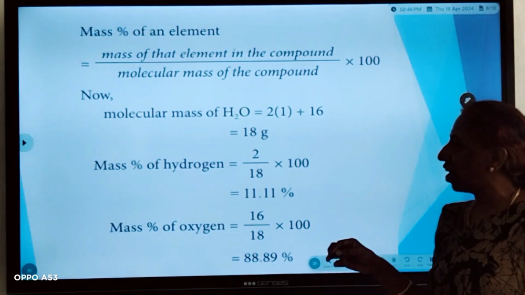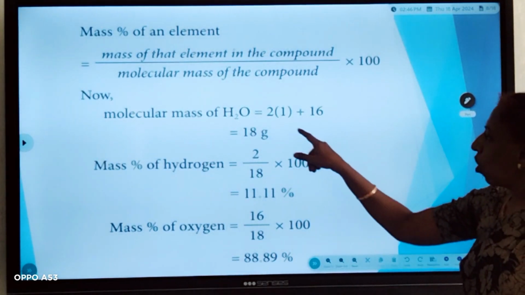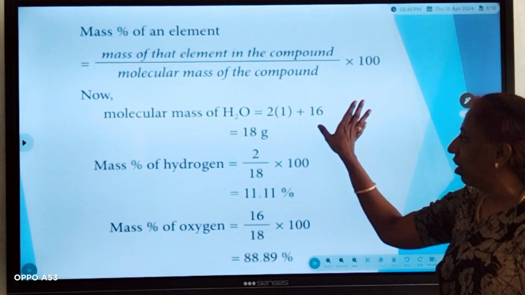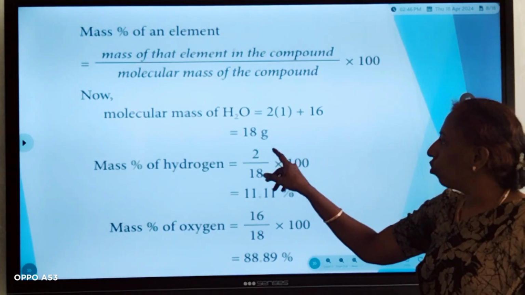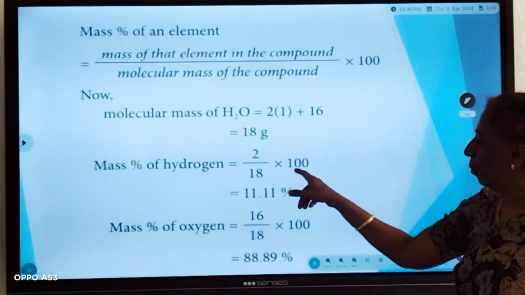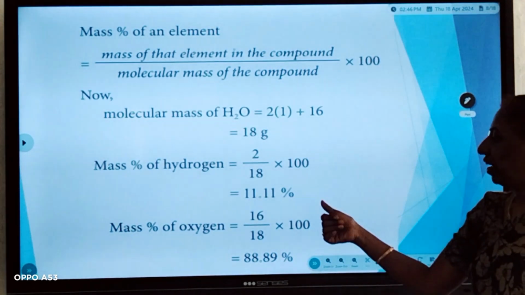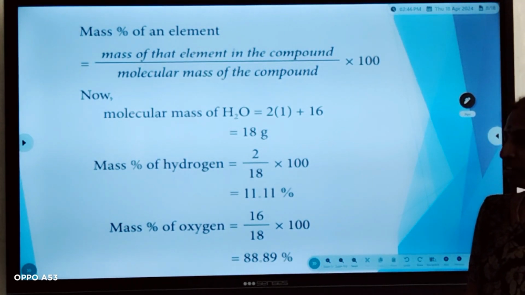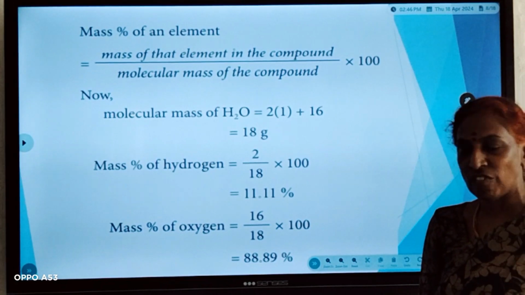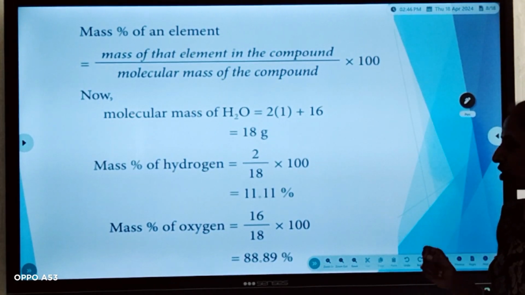Next, now we are going to find the mass percentage of hydrogen alone. So what is the mass given for hydrogen? 2 by molecular mass of water, what we already found, that is 18. We have to multiply it with 100. So you will be getting 11.11%, that is the mass percentage of hydrogen. Now we are going to calculate the mass percentage of oxygen. So what